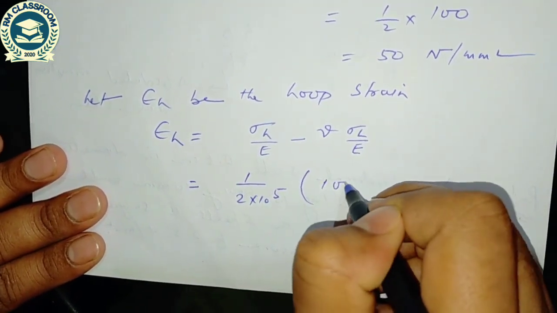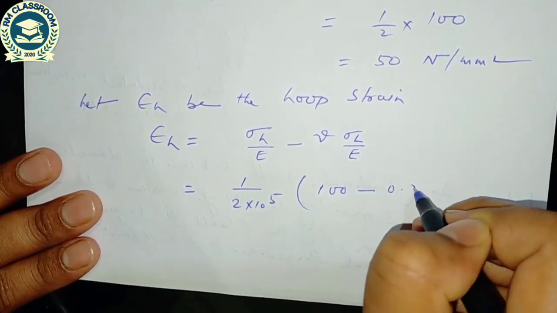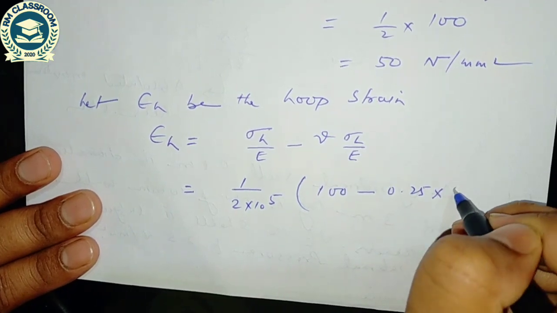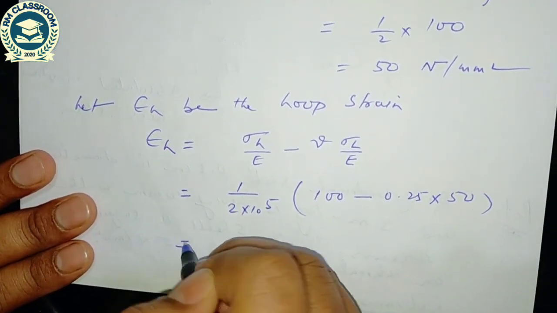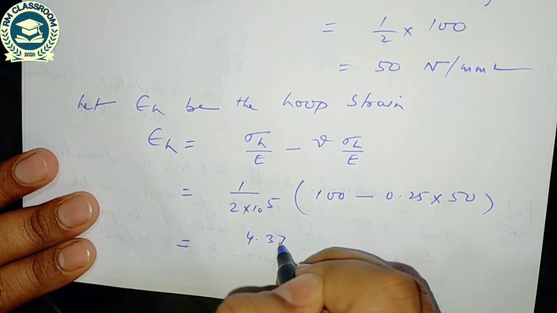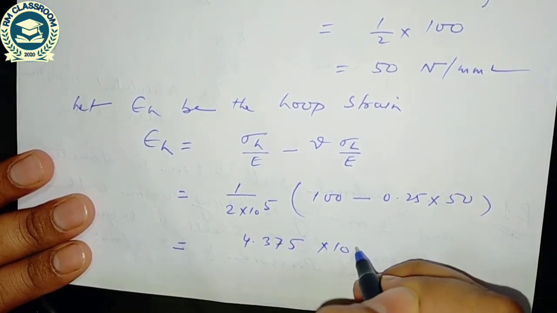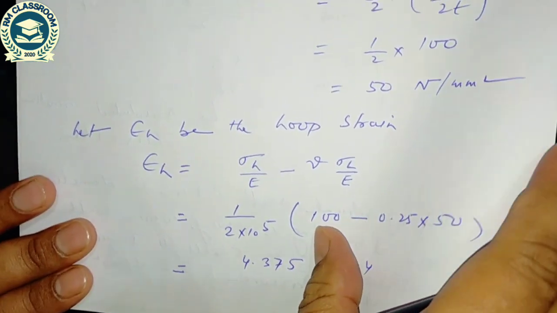Sigma h is 100 minus Poisson's ratio 0.25 into 50. So the hoop strain is coming 4.375 into 10 to the power minus 4.